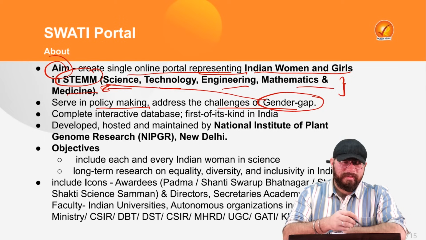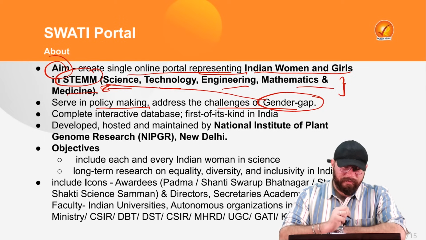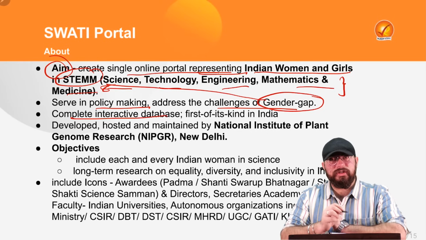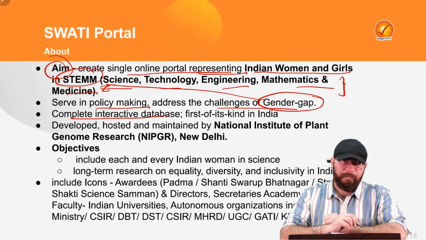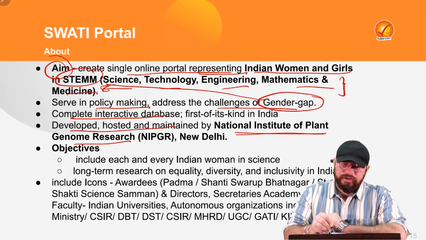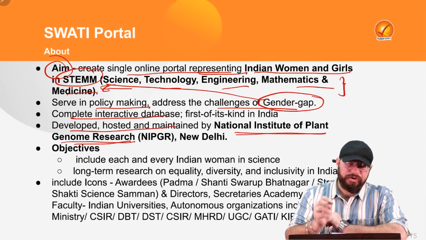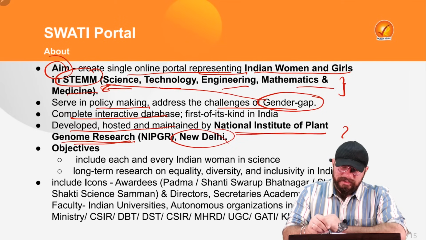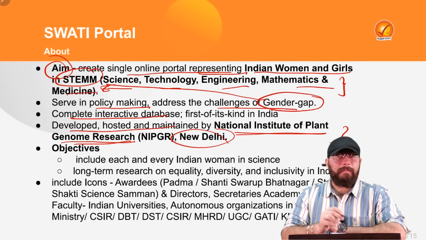So to promote that, the SWATI portal will be very, very helpful. Now, it's a complete interactive database and it's the first of its kind built in India. It's developed, hosted and maintained by NIPGR, that is the National Institute for Plant Genome Research, situated in New Delhi. So this is the organization which is developing, hosting and maintaining this SWATI portal.